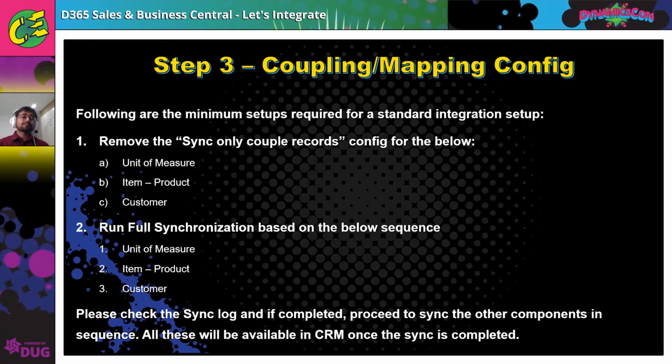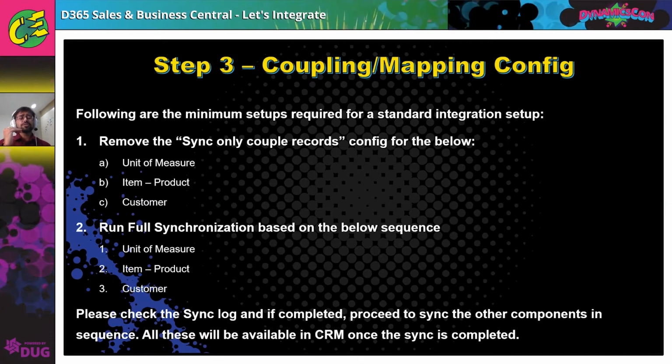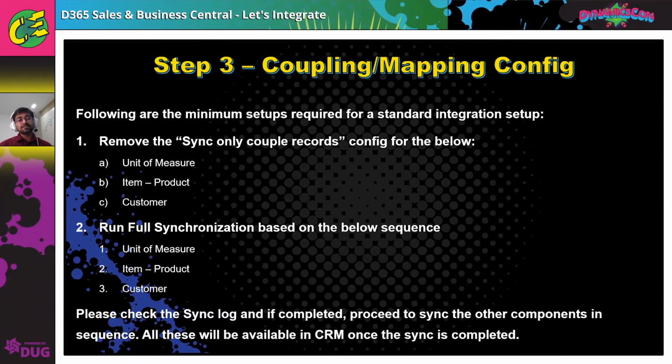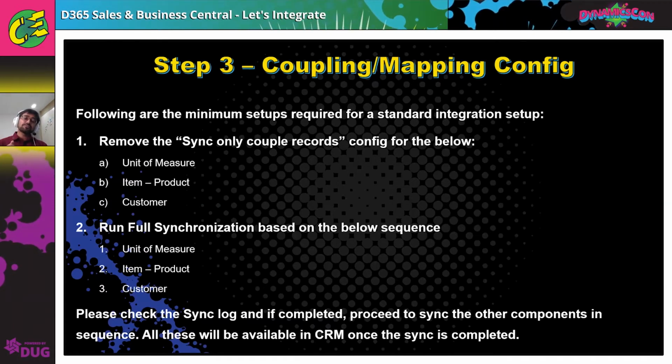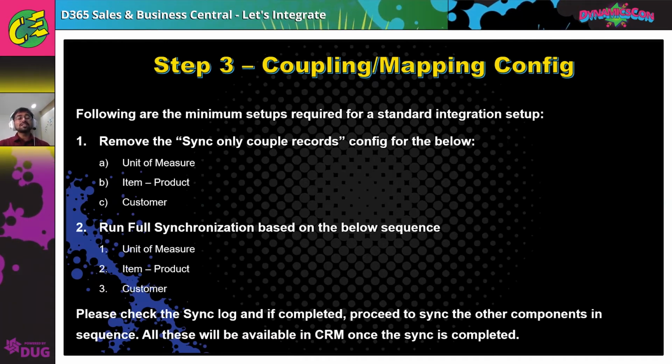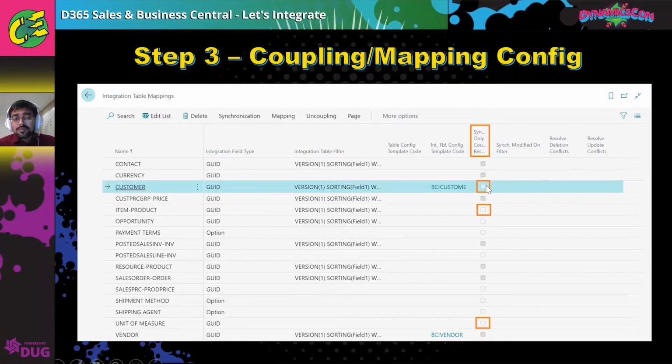It has to be in this sequence, because unit of measure should be synchronized before the item is done, because the item contains unit of measure. This unit of measure is tagged to a unit group inside the CRM. So first the unit of measure should be synchronized, then the item product, and finally the customer. Once we are synchronizing, we should ensure that the previous one is completed before we do the next one. So this is what I was telling. In the integration table mapping, you can use this edit list to actually remove this coupling here.